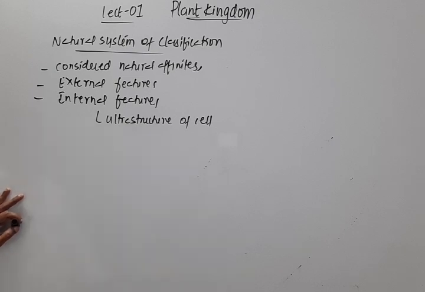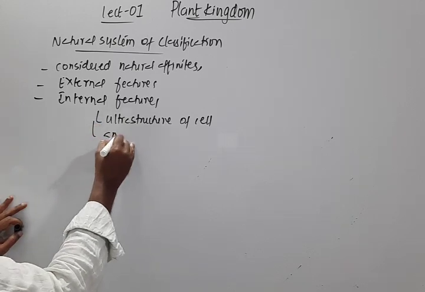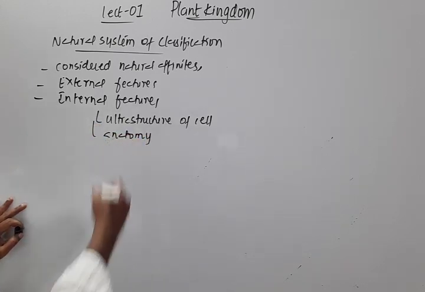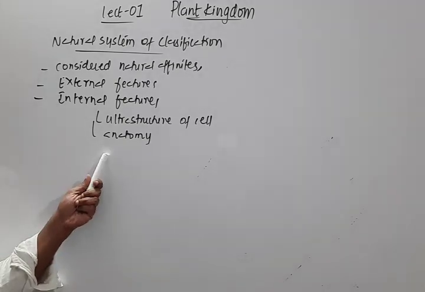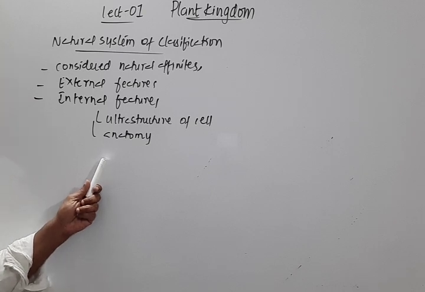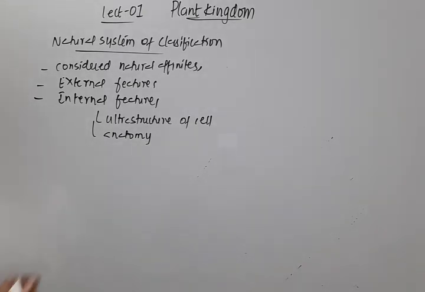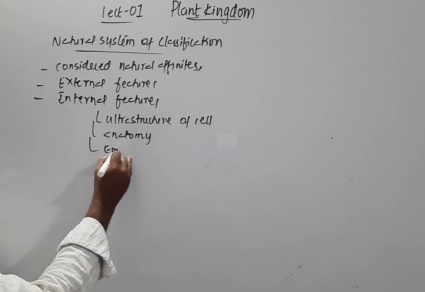Then even the anatomy of the plant, the types of tissues, how they are present, whether they have vascular tissues or don't have vascular tissues, all that is anatomy, which they also considered. And then they also considered embryology.